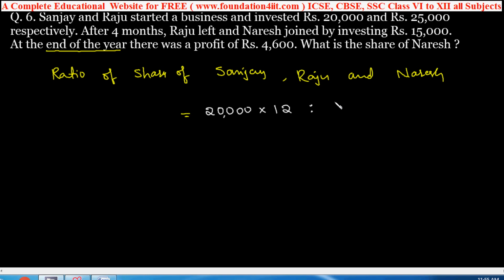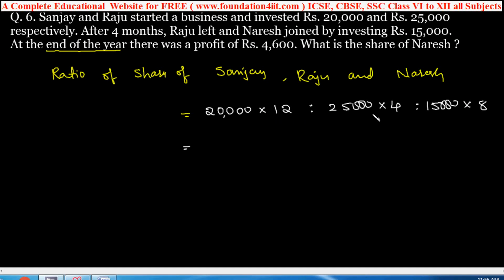Is to Raju, whose investment is 25,000, but after 4 months he left. That means his investment is for only 4 months. Is to Naresh, whose investment is 15,000. After 4 months Raju left and Naresh joined, so the remaining 8 months, because out of 1 year, he joined after 4 months, which means 12 minus 4, that is 8. Right? Now you can simplify this and you'll get the ratio.